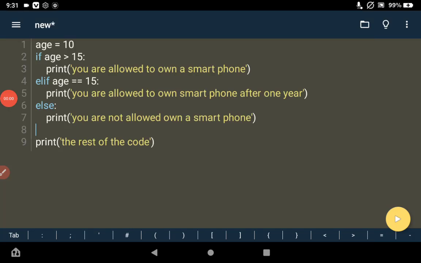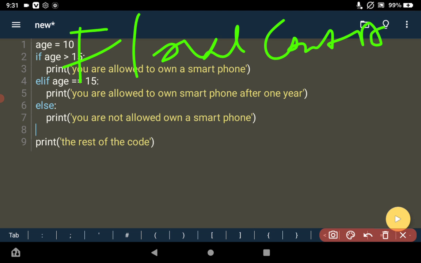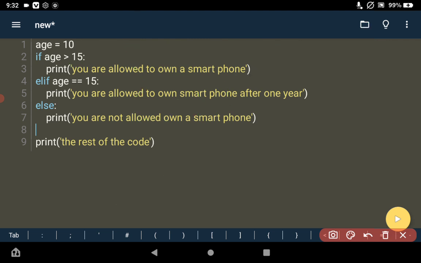In today's video, we're going to learn about condition. If you can remember, in our previous video, we learned about flow control. And we said flow control has three concepts, which is condition, looping, and then UDF. So one of those concepts we're going to learn today, which is condition. If you understand condition, you will know how to write an if statement in your program, how to write an else if statement, an else statement, and you will understand how they work.